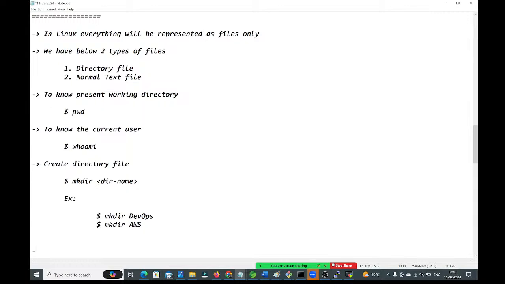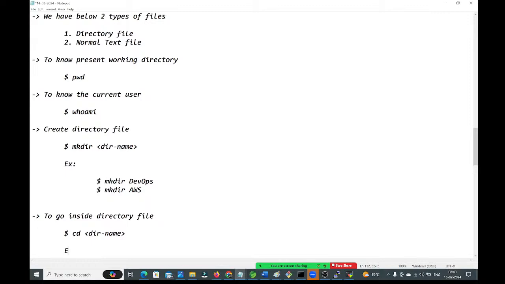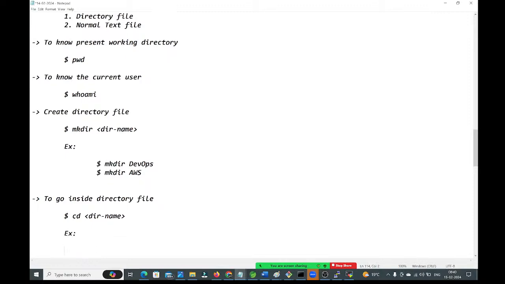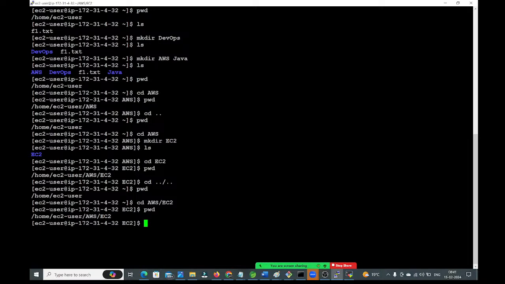To go inside the directory file, we need to use dollar cd, and here you need to provide the directory name. You no need to give the dollar again, guys. This dollar is already there. Directly you can give the command.